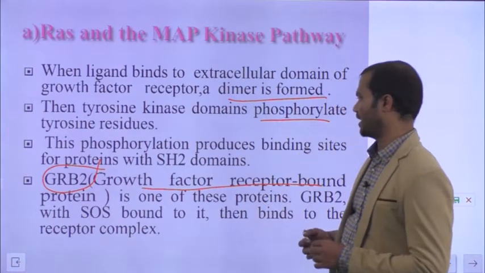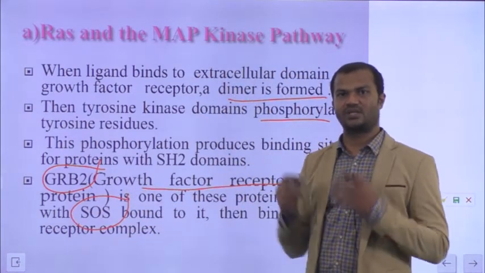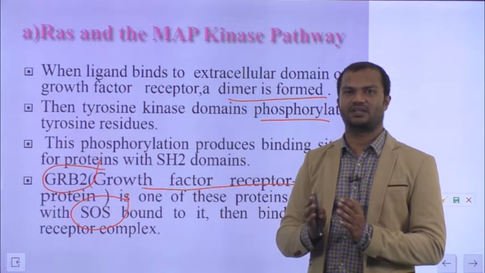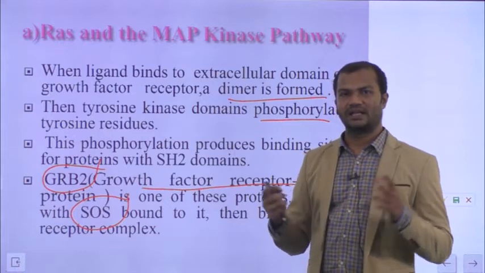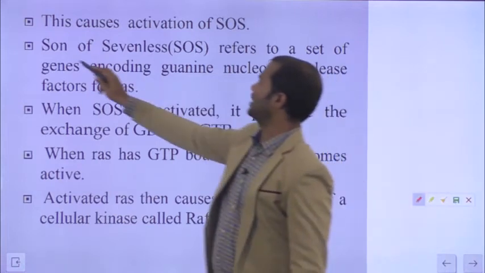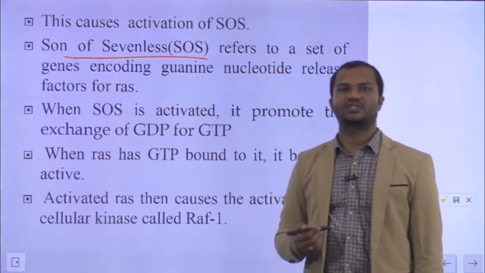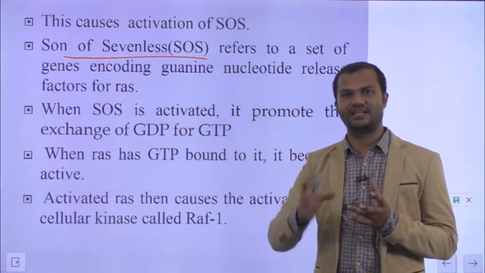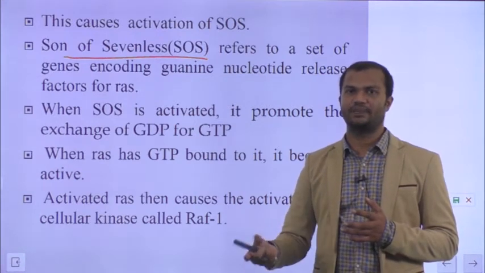The GRB2 protein is directly associated with another protein called SOS. This is how the sequence happens: ligand binding, receptor dimerization, phosphorylation of the receptor, then binding of GRB2 containing an SH2 domain, then the SOS protein comes and binds to GRB2. SOS stands for son of sevenless. These are a group of guanine nucleotide exchange proteins. These proteins serve to exchange GDP for GTP. Their role is only to remove GDP and add a GTP.